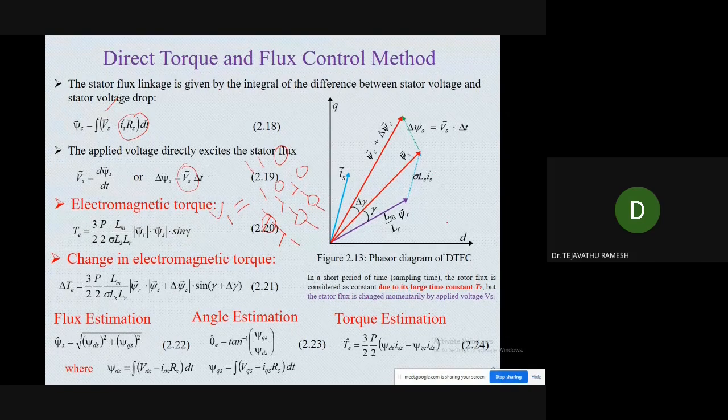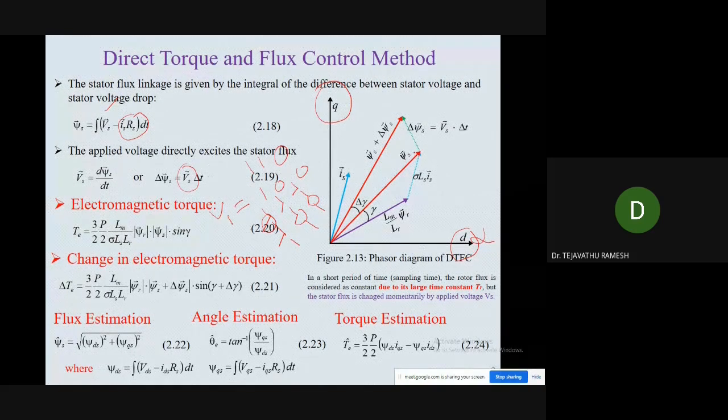Coming to the phasor diagram, as I said, we need one Clark transformation. By using the Clark transformation, the three phase currents or three phase voltages are transformed into two phase quantities. Here we will have the D axis and the Q axis. Generally people mention alpha and beta in some papers, but here we have taken the notation D and Q, in the stationary reference frame.